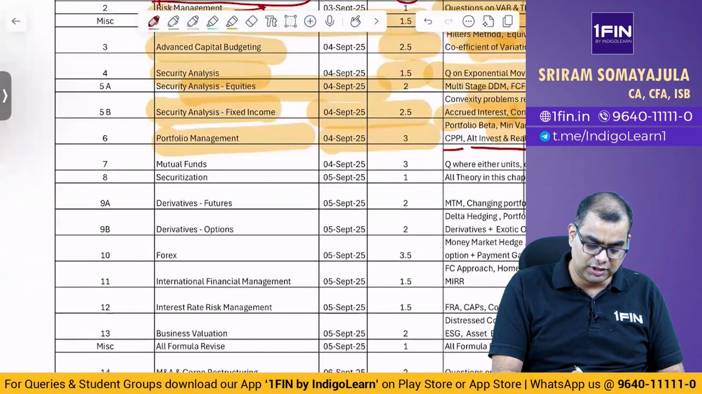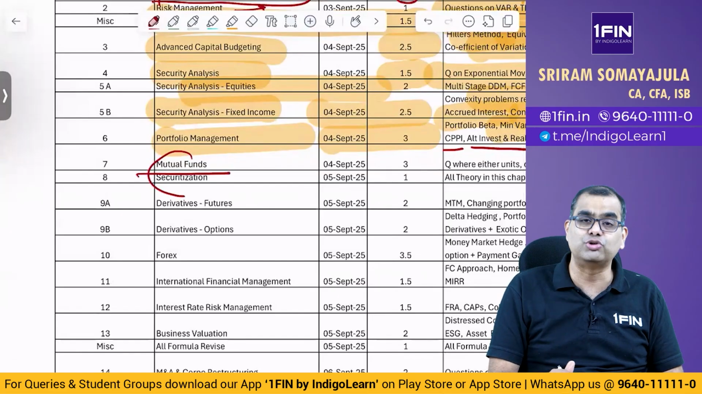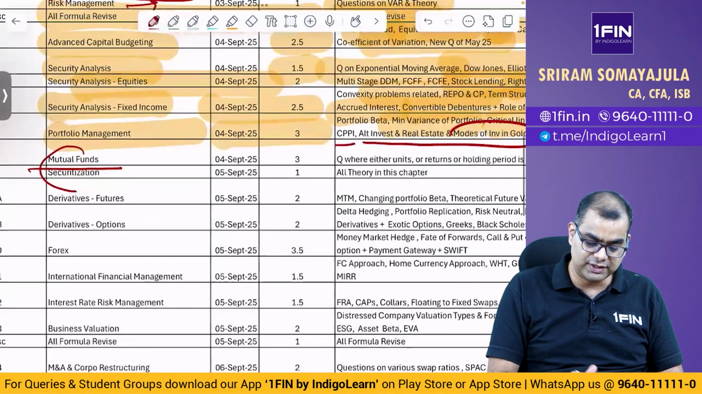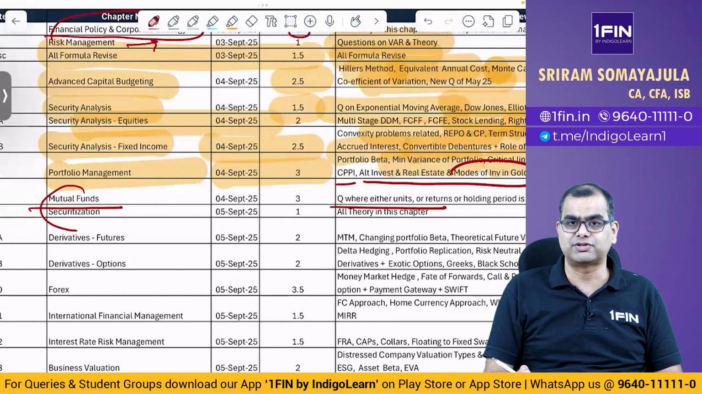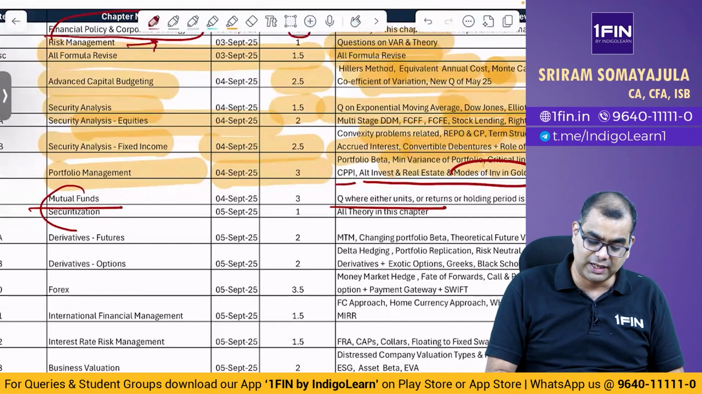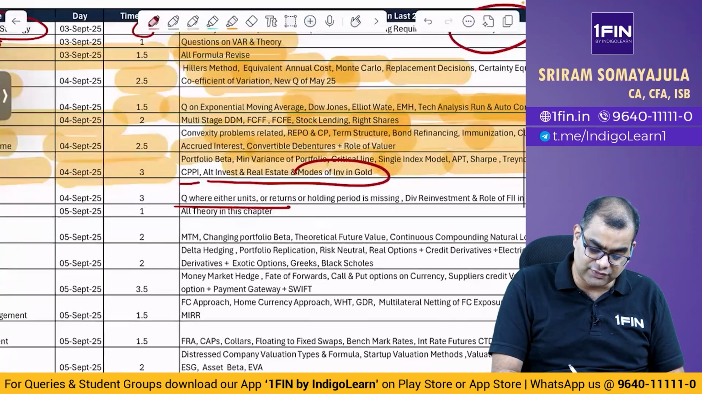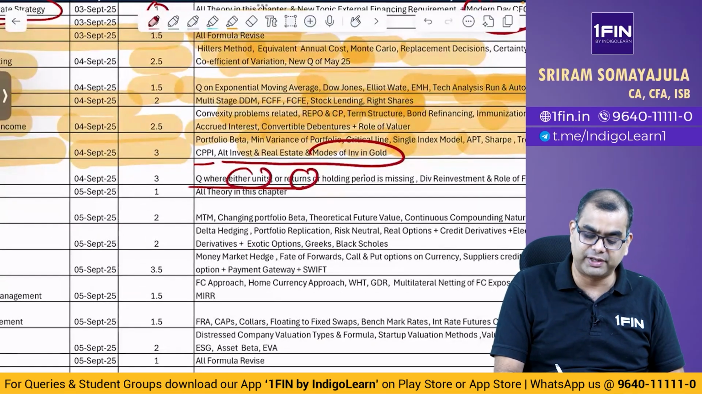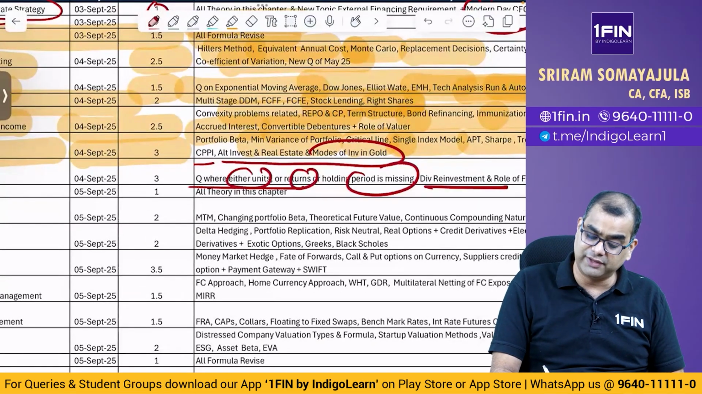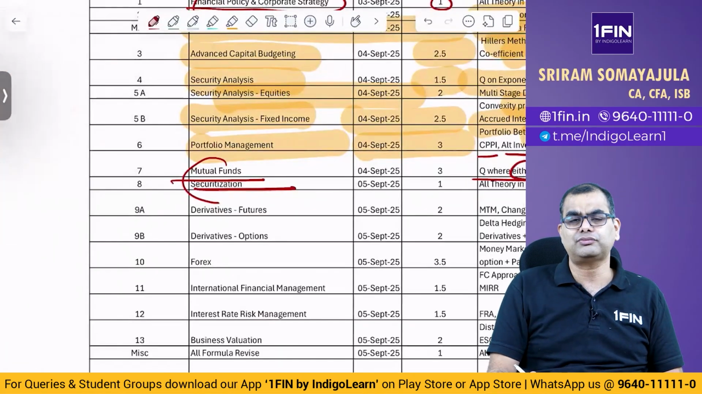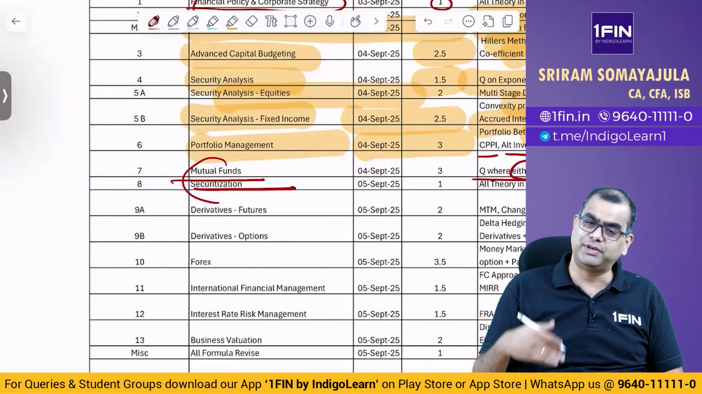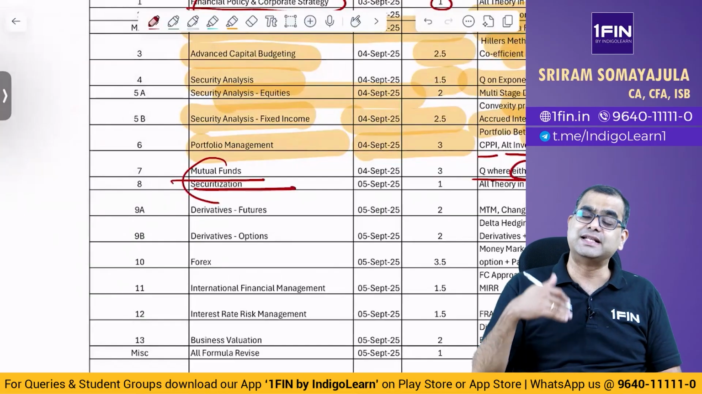Then on that day, last you spend time on mutual funds, where you go through all questions. You remember in May 25 there was a question on dividend reinvestment. Some people did not even prepare for that, right? So the questions where there are units or returns or holding period is missing, please focus on that. And dividend reinvestment also please go through. And roll of FIIs, please go through that. Then you can actually go and review the formula once again. Then next day, start afresh.